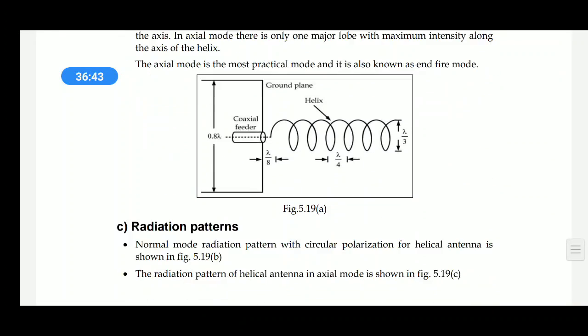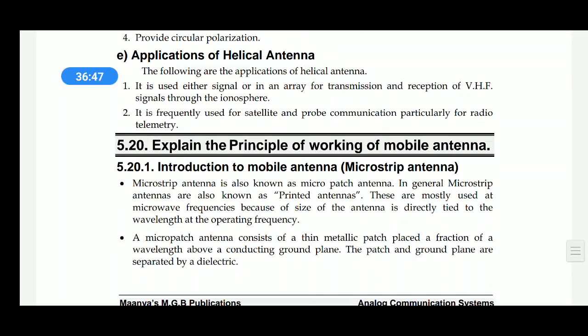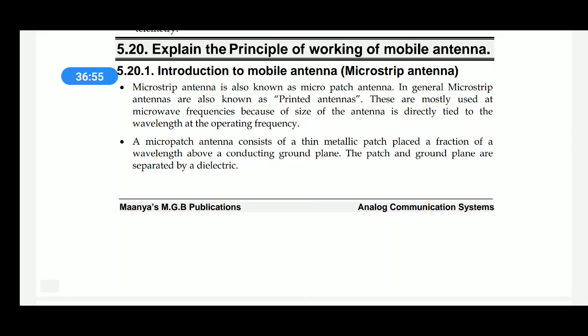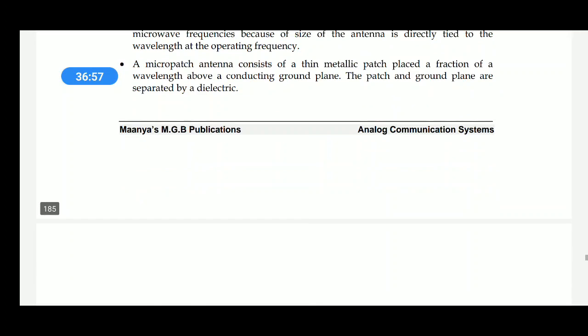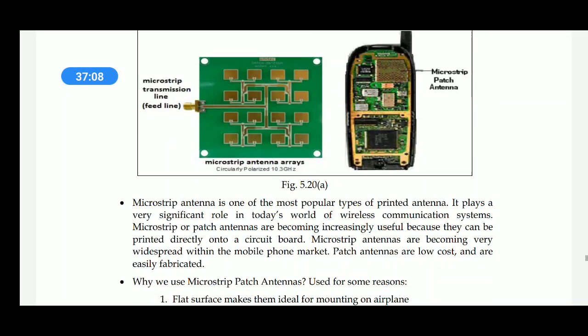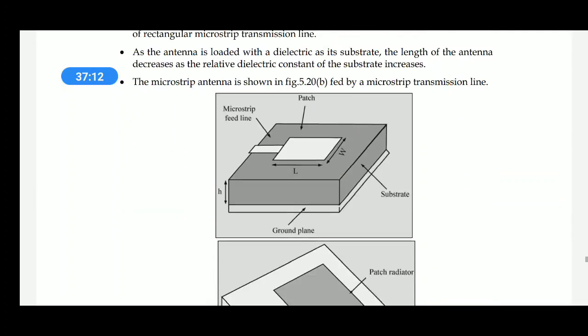Helical antenna, mobile antenna, that is your microstrip antenna. Types of microstrip antennas.